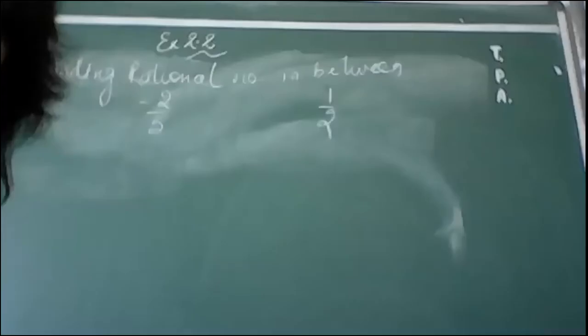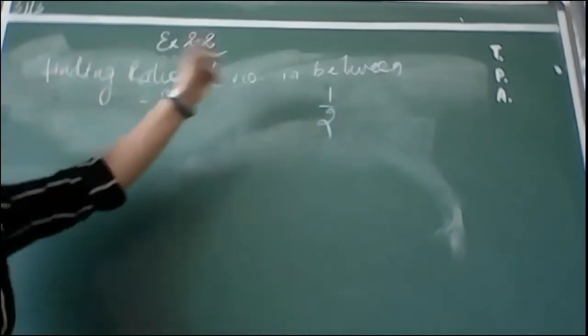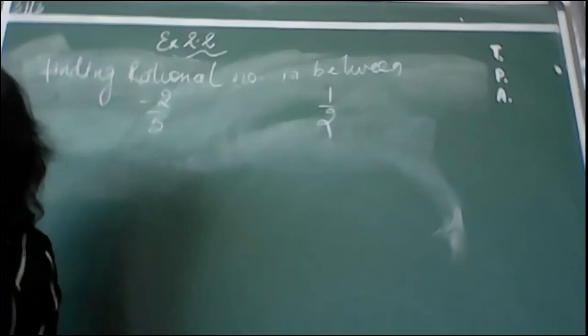Any positive integer will be greater than minus 2. So these are the two questions which are very simple, and you should do them in your fair copy. Remember students, we are doing today the topic finding rational numbers in between, which we have already studied in